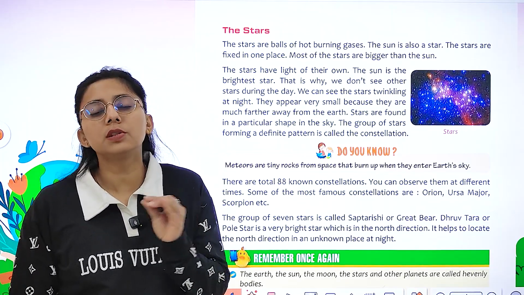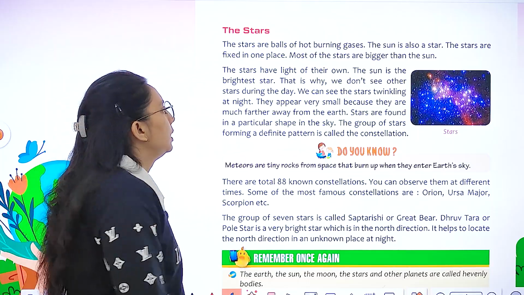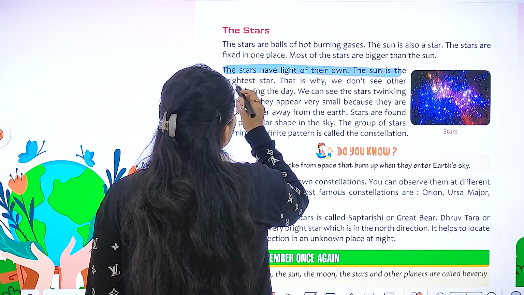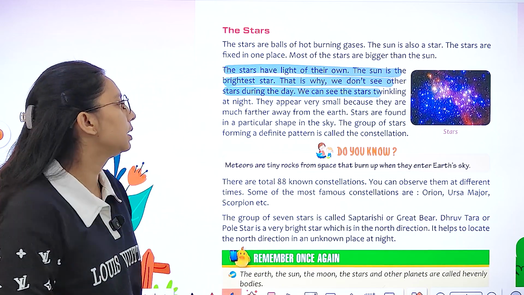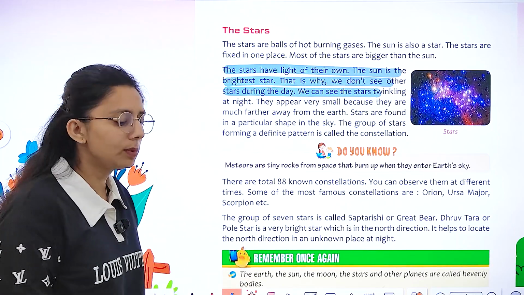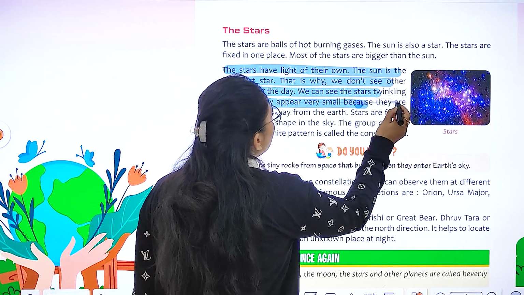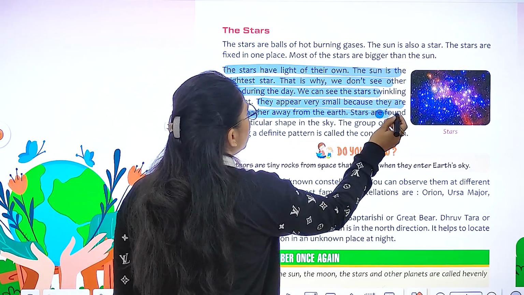very small. Why? Because they are very far away from us. The stars have light of their own. The sun is the brightest star. We do not see other stars during the day, and we see the stars twinkling at night. They appear very small because they are much farther away from the Earth.